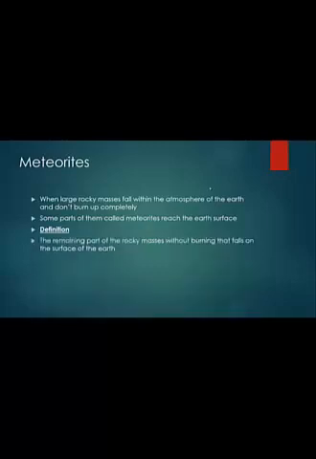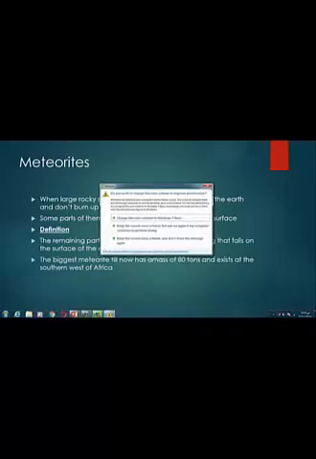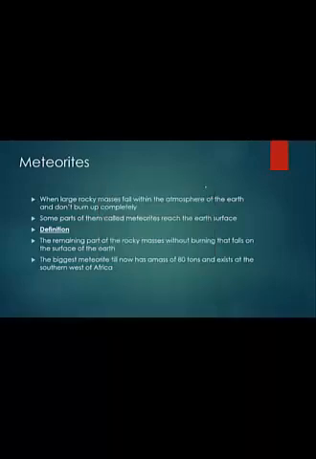So the definition is the remaining part of rocky masses without burning that fall on the surface of the Earth. The biggest meteorite till now has a mass of 80 tons, and it exists in the southwest of Africa.